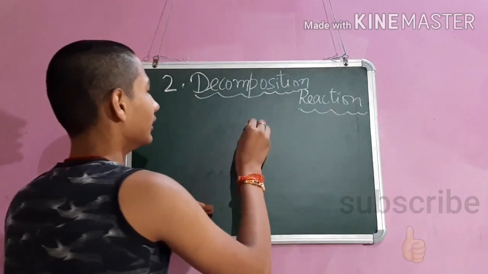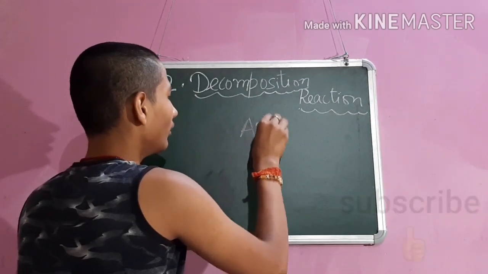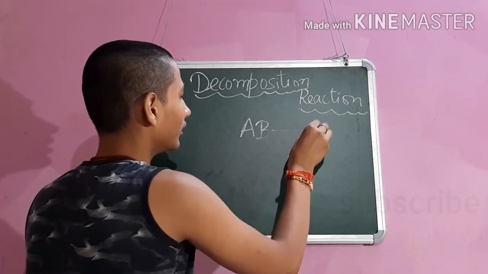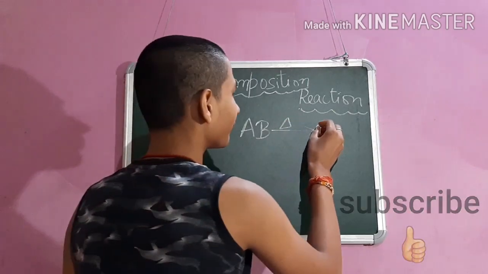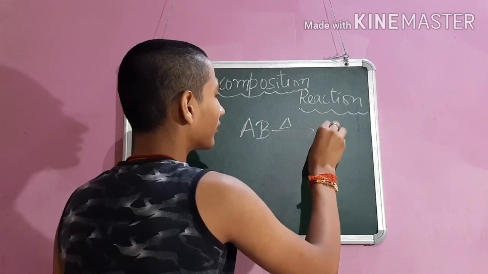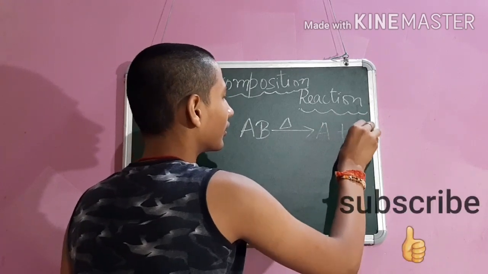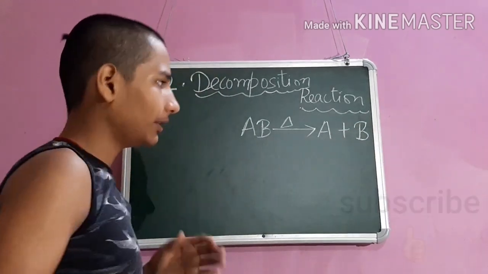which means when a compound is broken using any type of energy into two or more simpler substances.